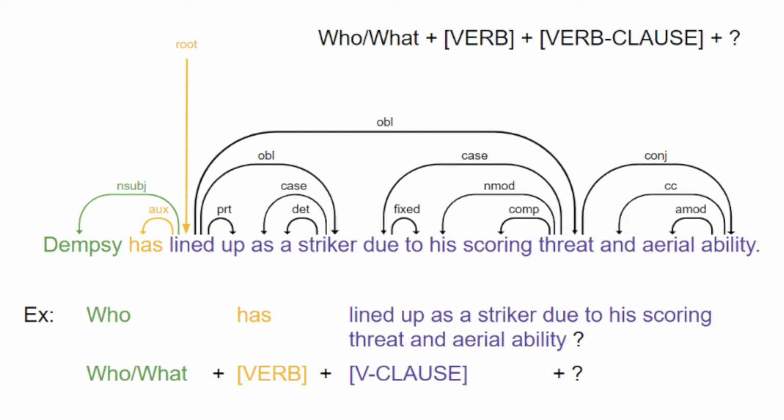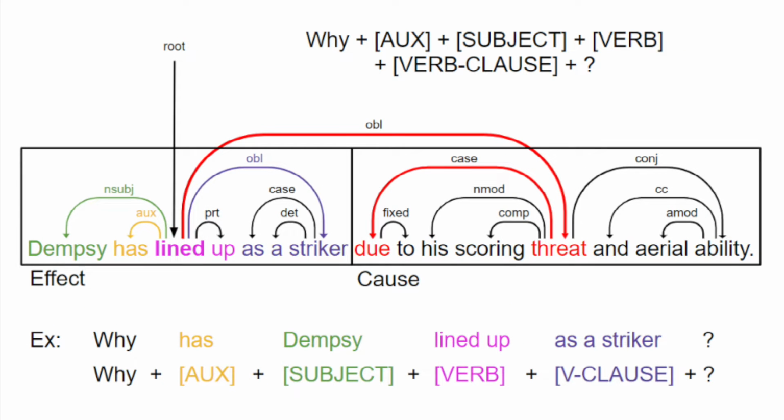The model can also create why questions by looking for sentences including instances of because or due to that suggest causation. The algorithm finds the word serving as clause head of because or due to, and then finds the head of that word, which will center the effect that the question will ask about. Once located, our model deconstructs the components of the effect clause: the noun phrase, the verb or auxiliary, and the verb phrase. If there is an auxiliary in the sentence, it is added after the why in the question, while the question verb becomes whatever follows the auxiliary.